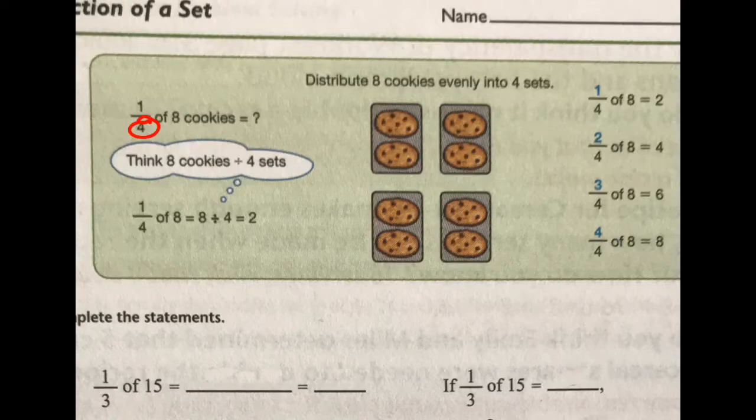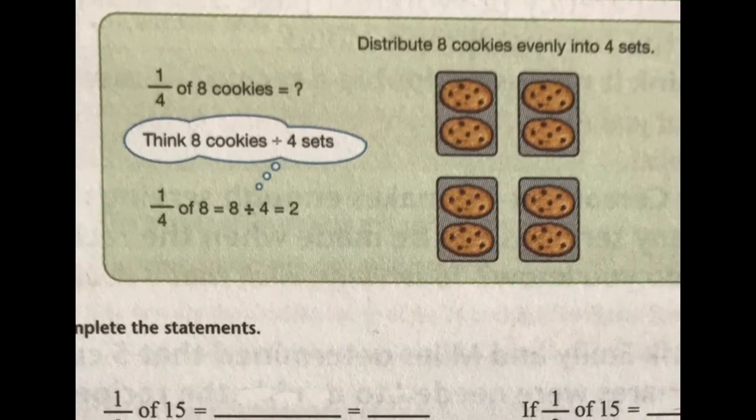Okay, so they divided them into 4 equal sets. So that means that 1/4 of 8, the 8 total cookies divided by 4 sets that we want to make, would mean that there are 2 in each set, because 8 divided by 4 is 2.